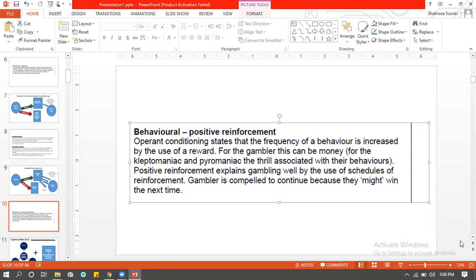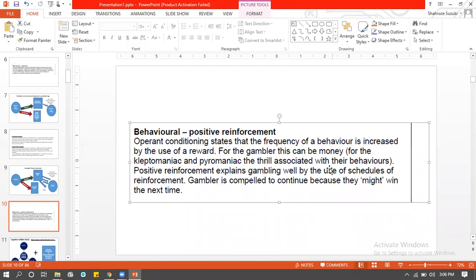So despite suffering losses, they will keep gambling again and again, expecting to win anytime, or expecting to have a favorable outcome within those particular sets of behaviors. So yeah, that's gonna be your explanation.